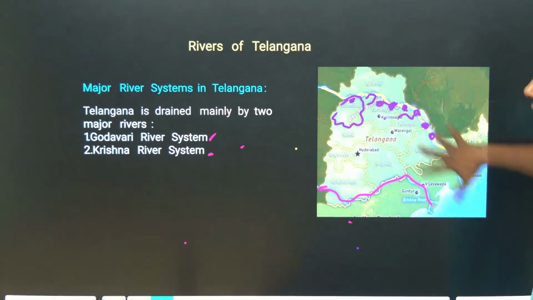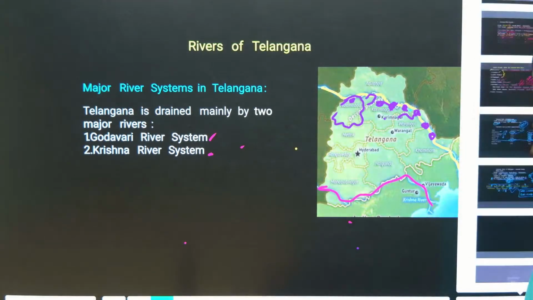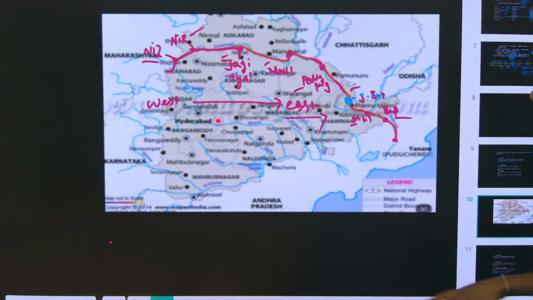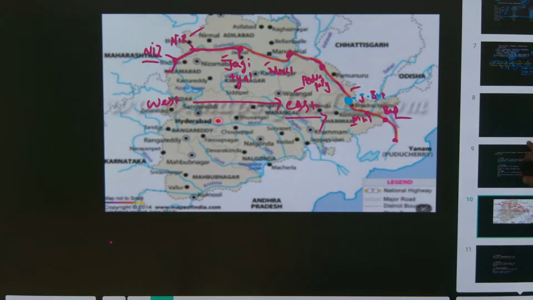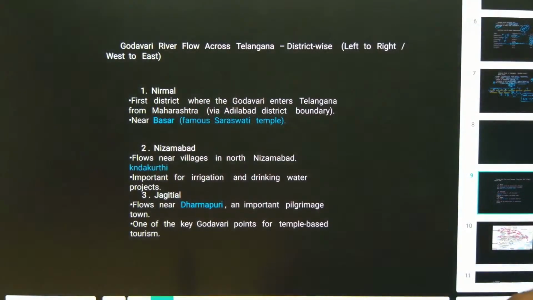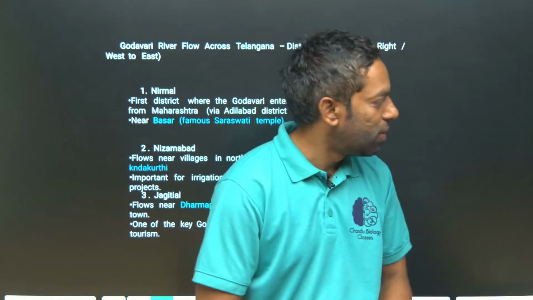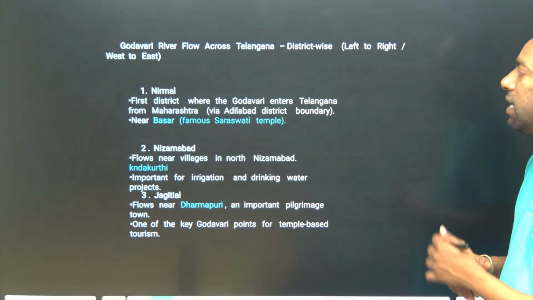These are the areas where the Godavari flows. First, we are going to discuss each district. What is the importance of Godavari? Guys, you have to follow this class closely, and you may crack the questions. First, how the Godavari River flows across Telangana, district wise.